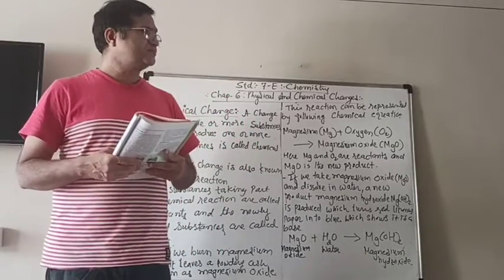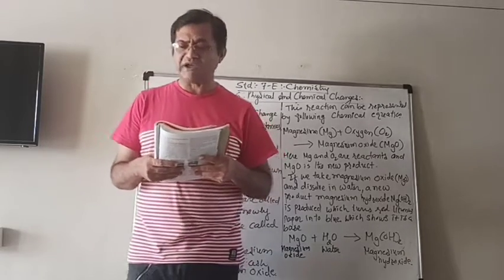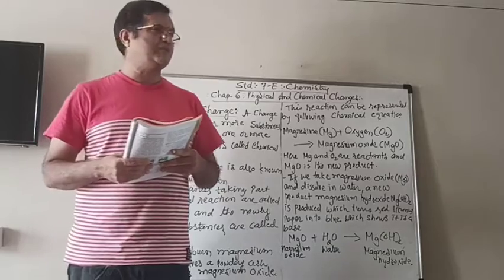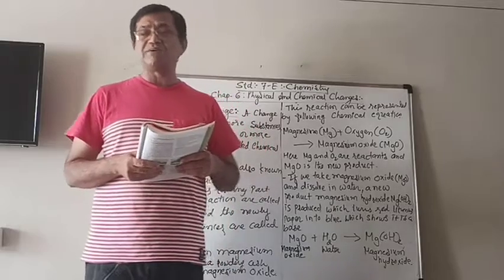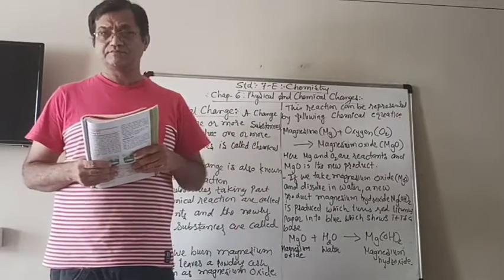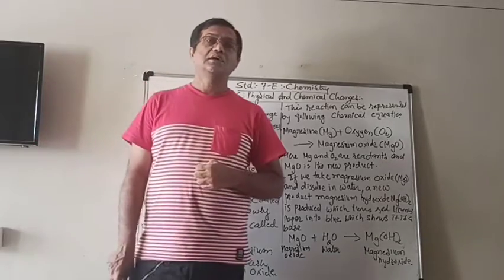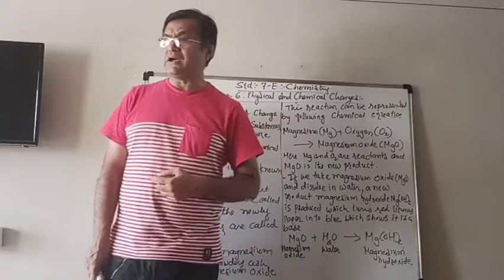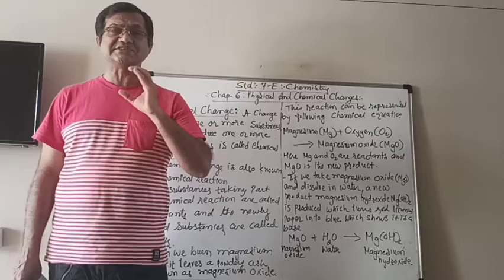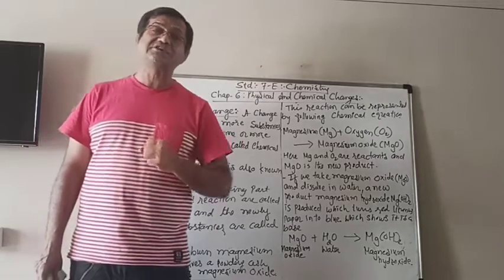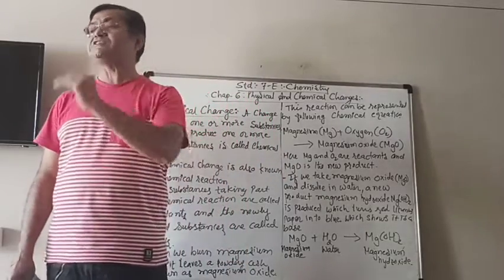Then you know that magnesium ribbon burns with a brilliant white flame, very brilliant light, and it leaves behind a powdery ash. But be careful when you perform the activity: don't stare at the burning magnesium, because it can damage your eyes also. So just look once and then remove your eyes from it.